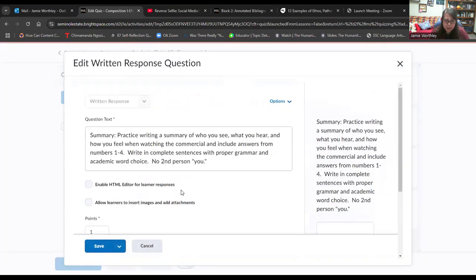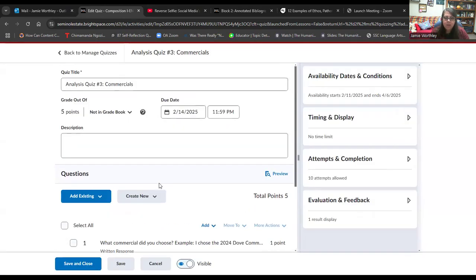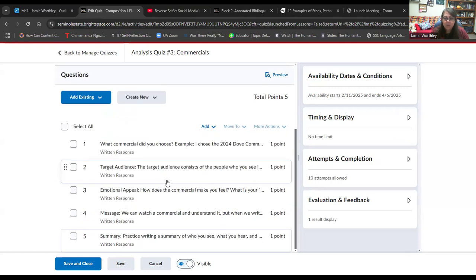And again, the summary is practice writing a summary of who you see, what you hear, how you feel when watching the commercial, and include answers from numbers 1 through 4. Write in complete sentences with proper grammar and academic word choice. No second person you. So there's the analysis quiz number 3 for commercials.